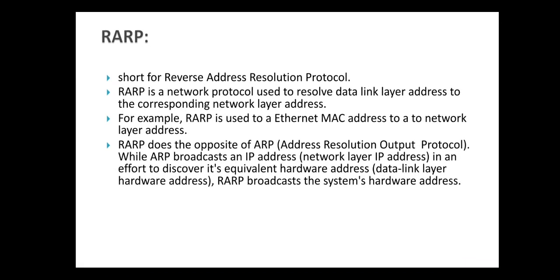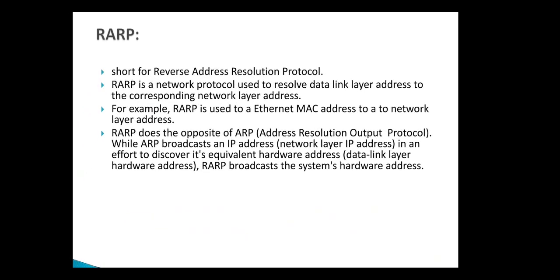Next protocol is RARP, that is Reverse Address Resolution Protocol, and it is used to resolve the data link layer address to the corresponding network layer address. For example, RARP is used to map an Ethernet MAC address to the network layer address. It does the opposite operation of Address Resolution Protocol. While ARP broadcasts an IP address, that is the network layer IP address, in an effort to discover its equivalent hardware address, RARP broadcasts the system's hardware address to find out the corresponding IP address of the device.